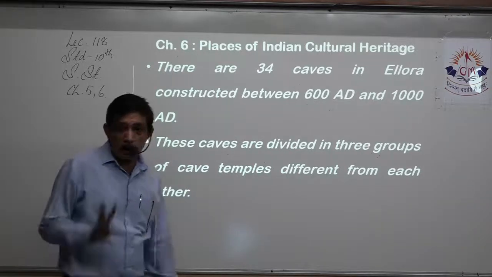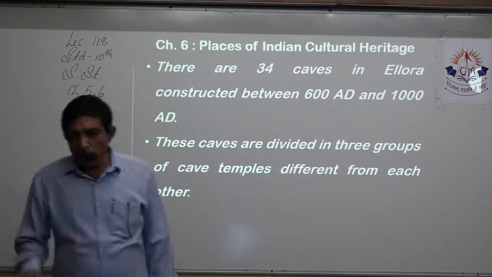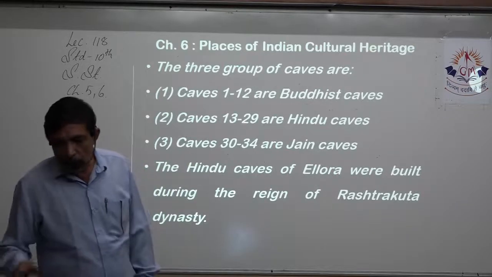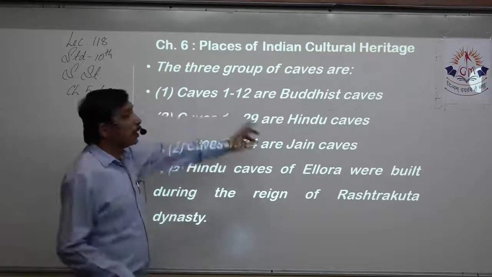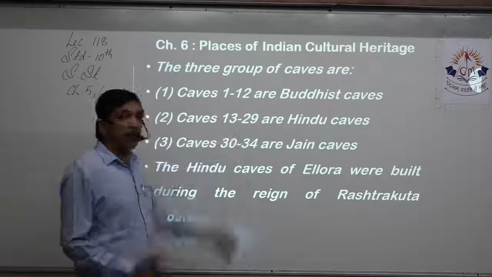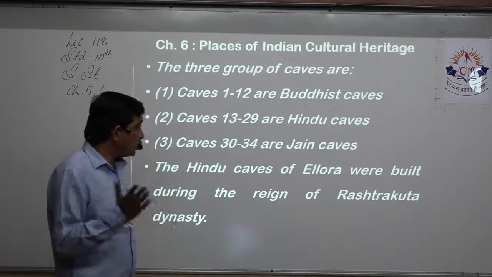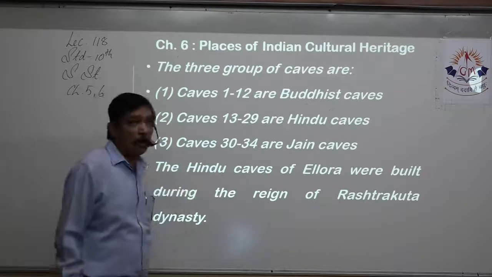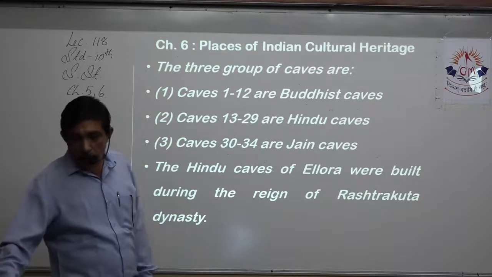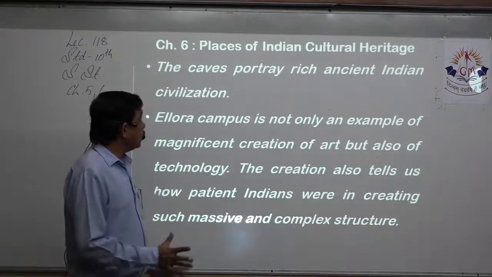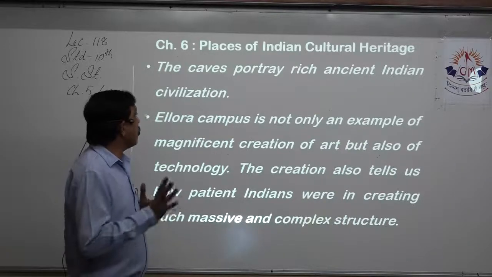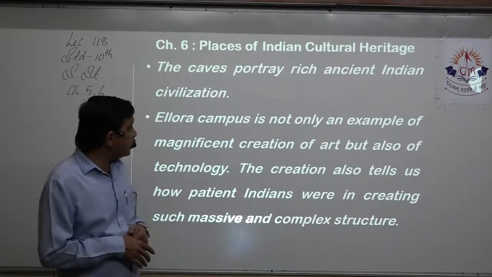These caves are divided into 3 groups of cave temples, different from each other. What are they? Caves 1 to 12 are Buddhist, 13 to 29 are Hindu caves, and 30 to 34 are Jain caves. So this is all objective. The Hindu caves of Ellora were built by the Rashtrakuta dynasty. These caves reflect the rich ancient Indian civilization.